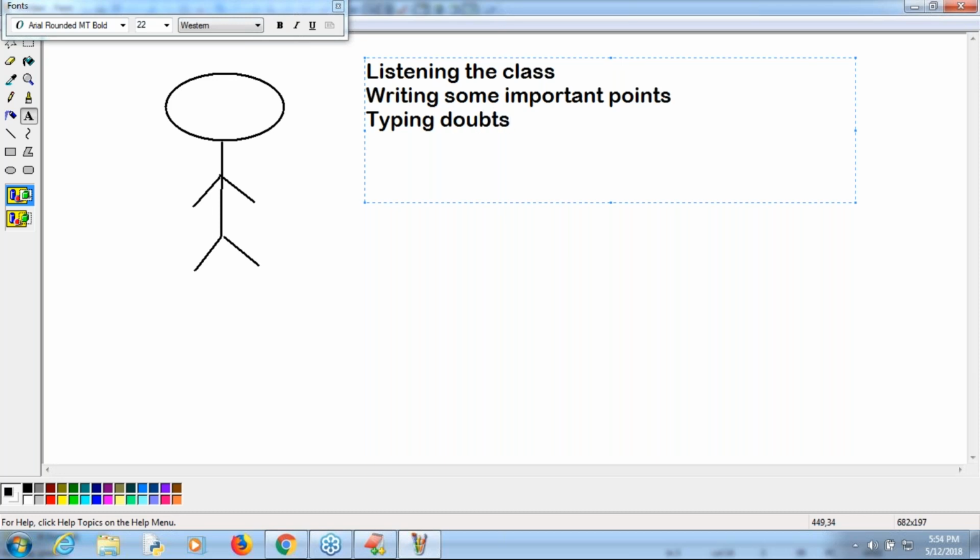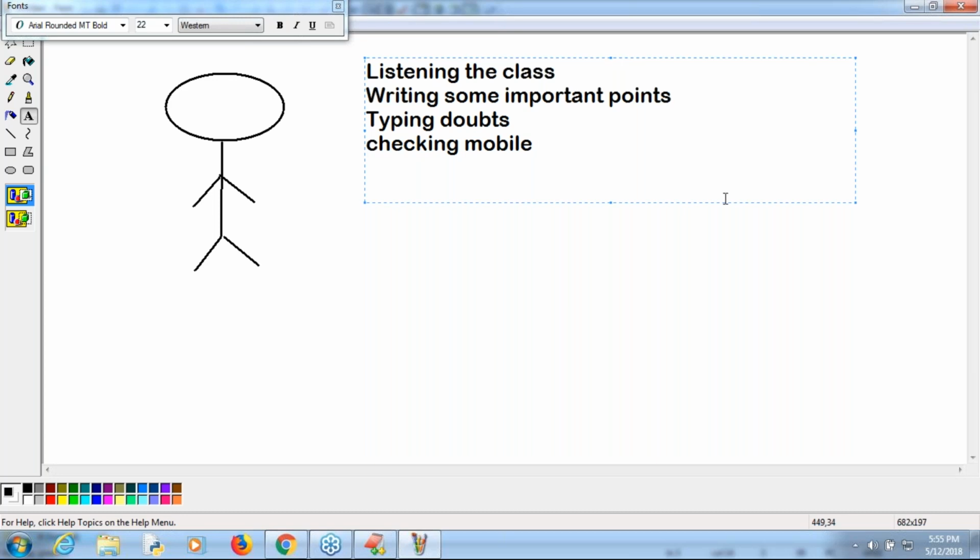Next, at the same time, suddenly your mobile is ringing. From where the call is coming, from where the message is coming, which message is coming, like checking mobile. I hope, sir, every person in this session has the mobile already in hand, or just beside you. So you keep on checking from where the call is coming, from where the message is coming. Do you know how many activities you people are doing? Listening to the class, writing some important points, typing doubts, checking mobile. Like these many things you people are doing, sir.